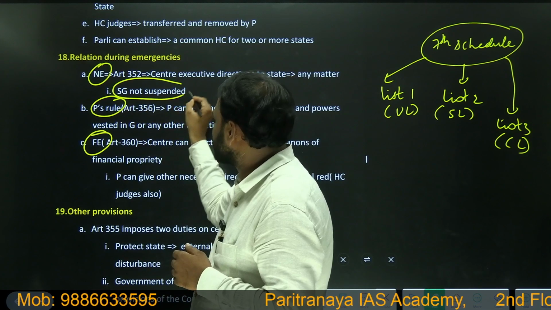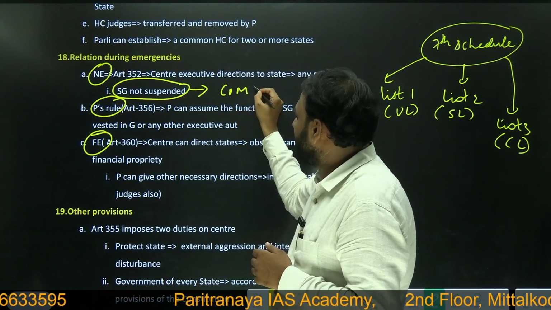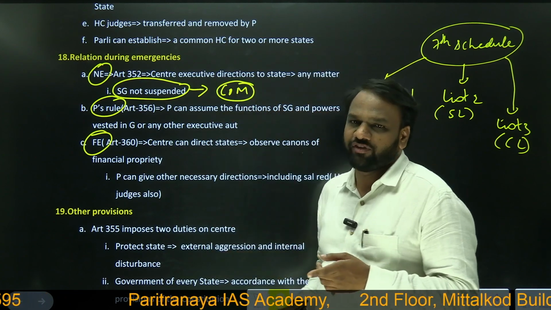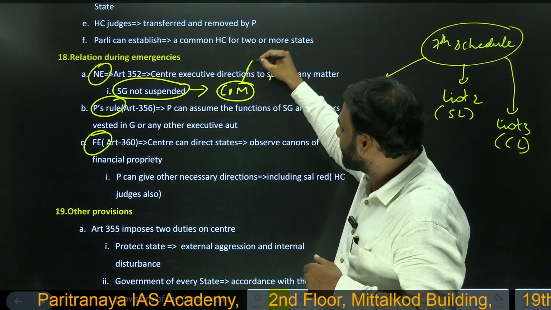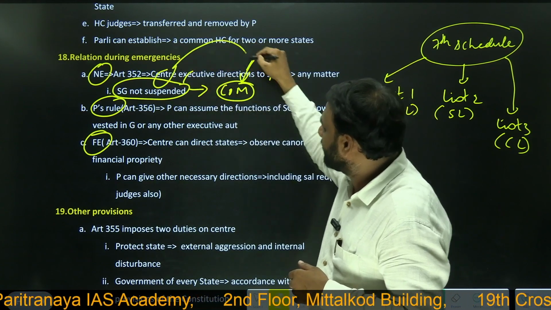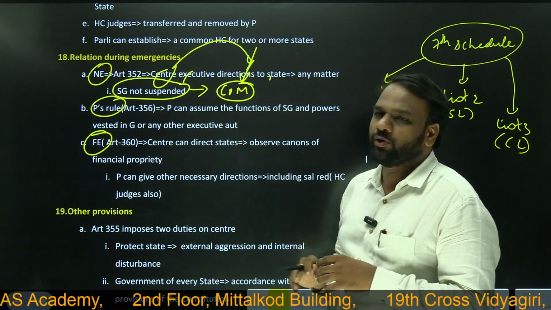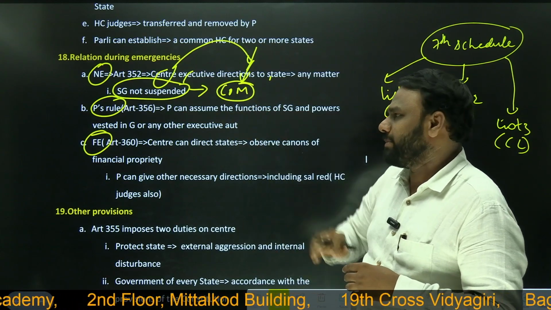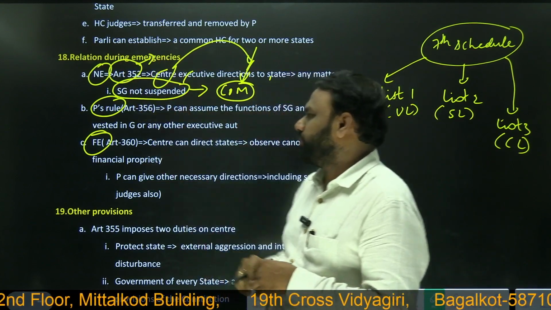No, state government is not suspended. So what does it mean? It means Council of Ministers will remain in office. But they will not work according to their wish, but they have to work as per the directions of the center. Central Council of Ministers, whatever directions they give, according to that, a state government has to work during national emergency. Which can be declared under article number 352.